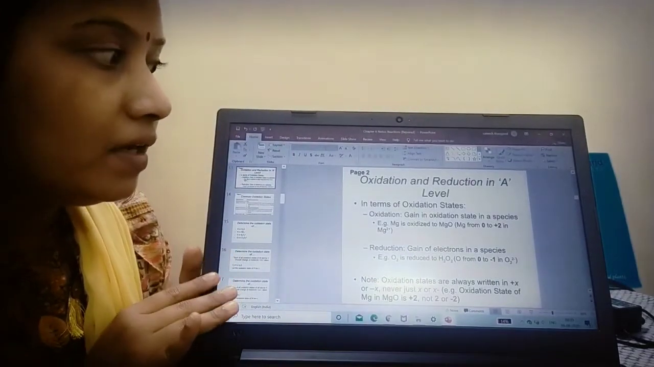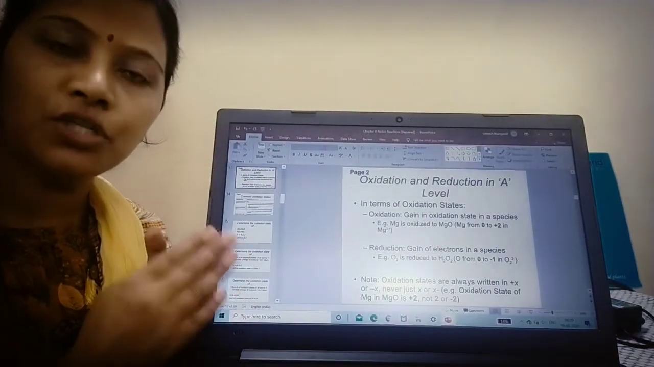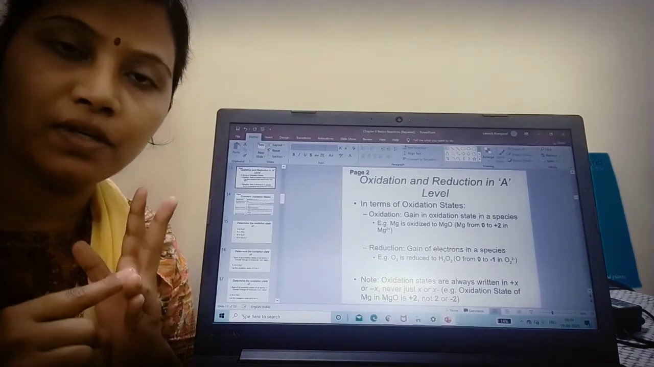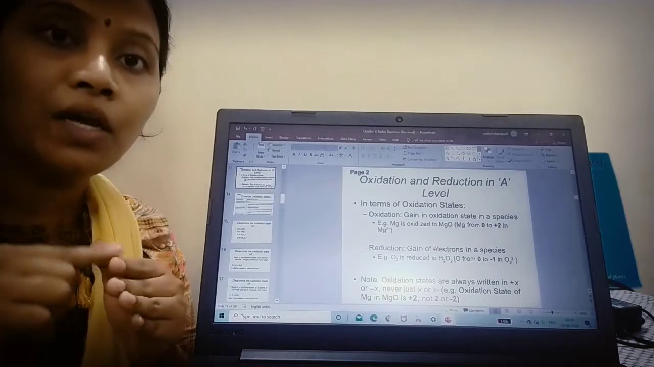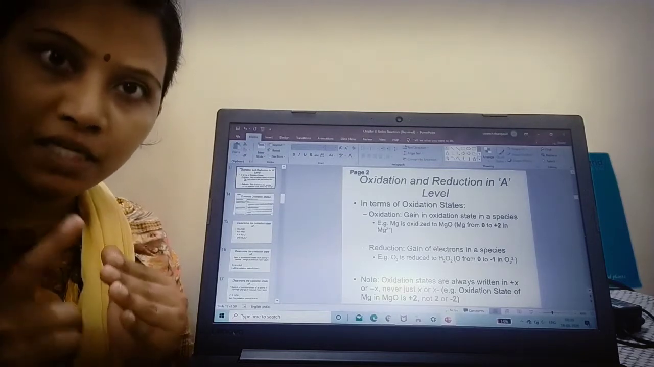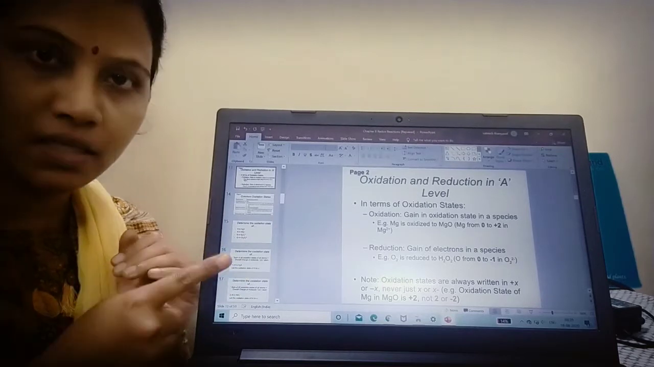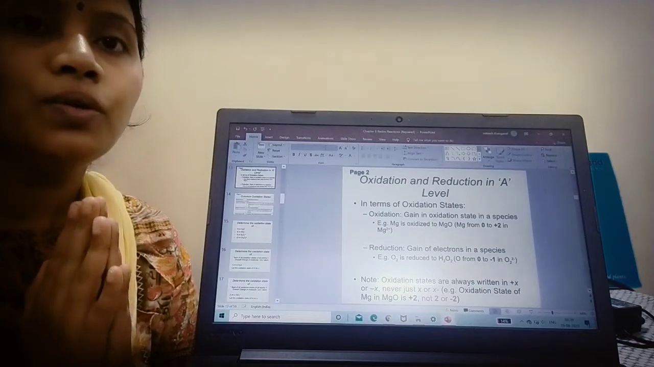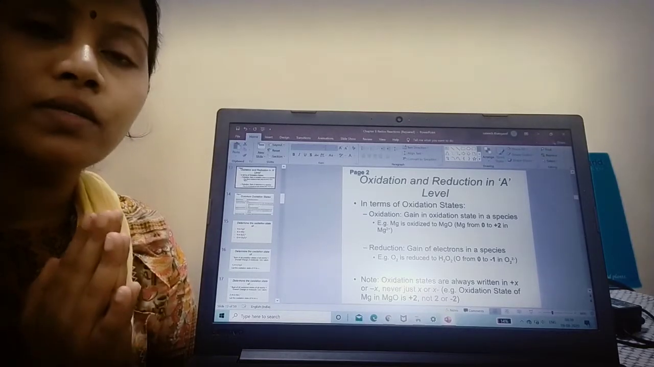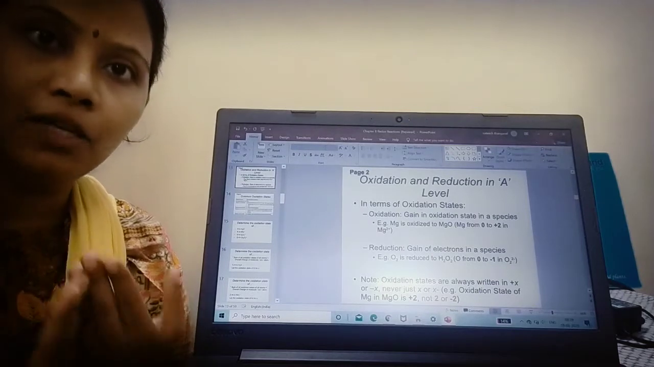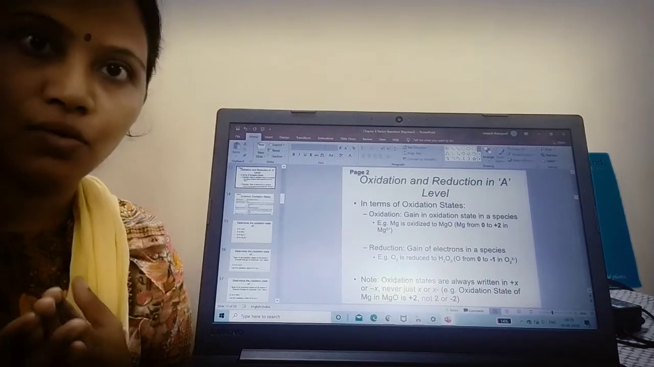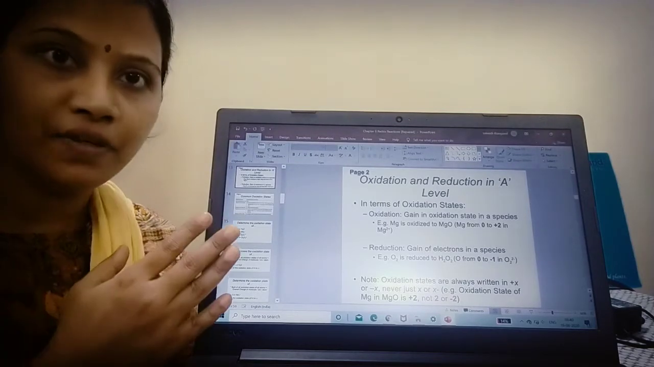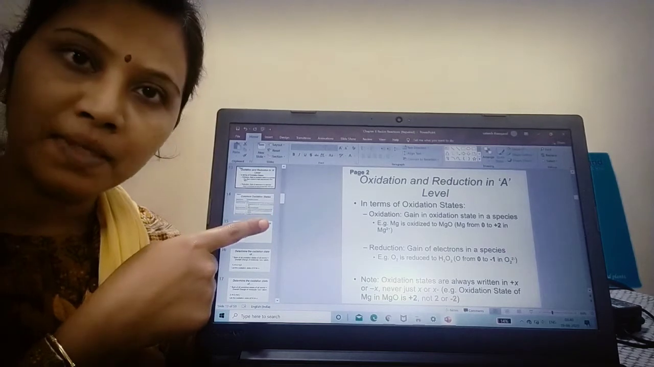Yes, children, we are looking at the definition of oxidation and reduction in terms of oxidation state. We have seen it in terms of oxygen, in terms of hydrogen, in terms of electrons. Now this is the fourth definition of oxidation and reduction, based on the oxidation state. So what is oxidation in terms of oxidation state? In terms of oxidation state, oxidation is the gain in oxidation state in a species. Okay, so a species should gain an oxidation state. That is the definition for oxidation. So which example is cited here?